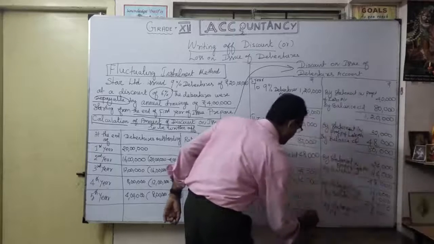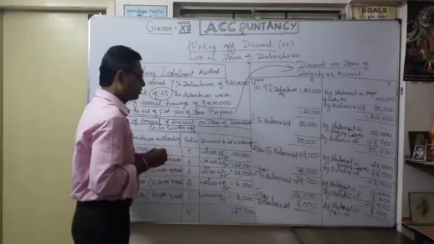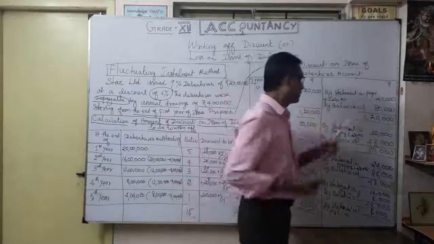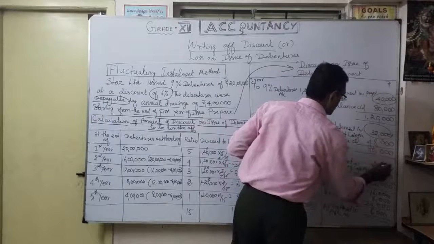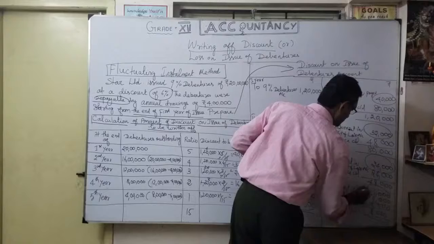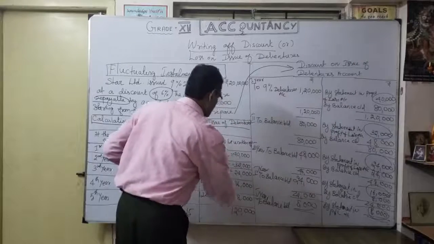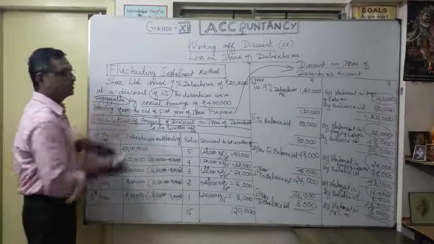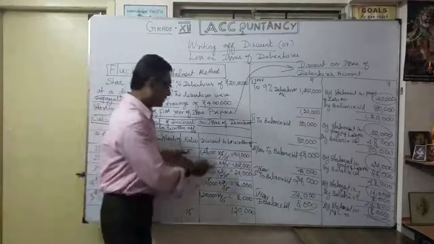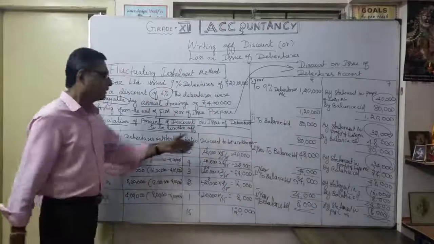So naturally the entire 1,20,000 will be utilized: first year 40,000, second year 32,000, third year 24,000, fourth year 16,000, fifth year 8,000. First you want to make this calculation. That's why it is called the fluctuating installment method. The write-off will vary for each year, depending upon your redemption.